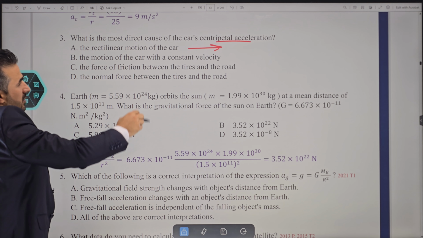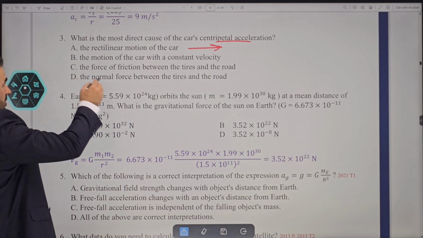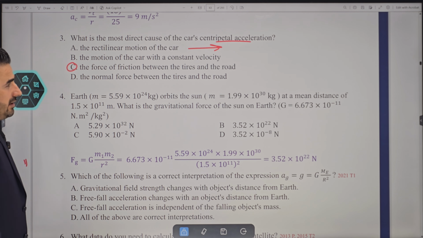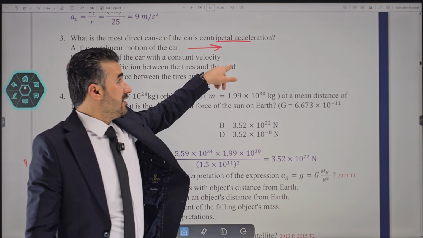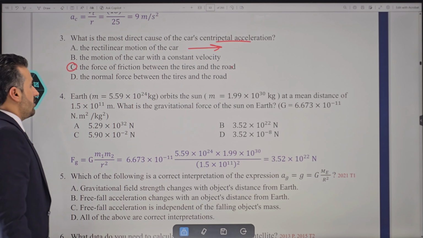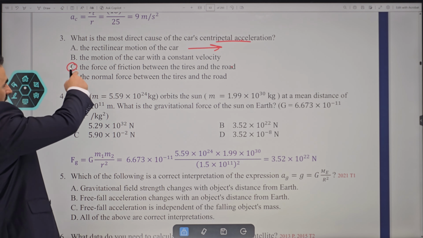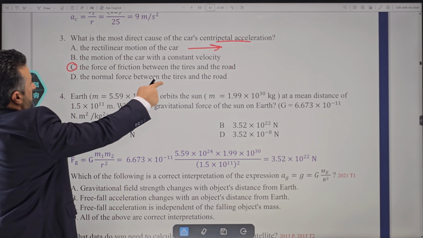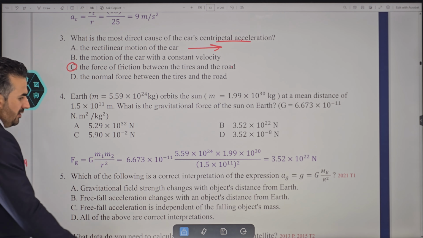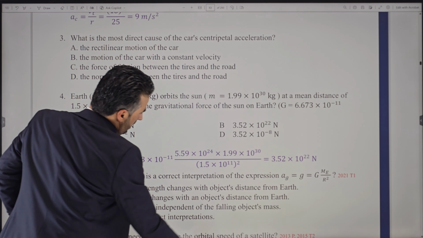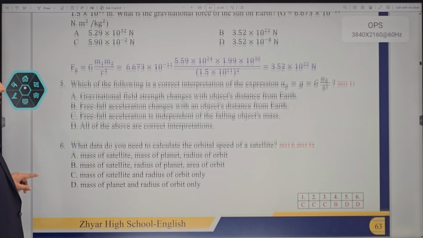The force of friction between the tires and the road, this one actually causes it. If we have a force of friction directed towards the center, that causes the centripetal acceleration. So that would be C. The normal force between the tire and the road is incorrect. Of course, this one is easy. We've solved questions like this. I believe you can solve this one on your own.